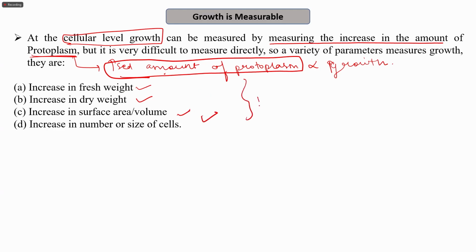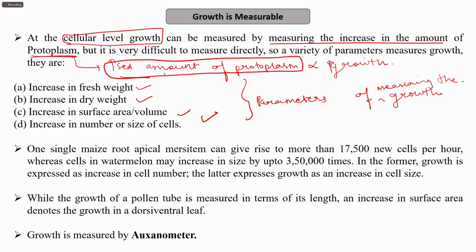So these are the different parameters of growth, because we cannot directly measure the amount of protoplasm. So it can be increase in fresh weight, increase in dry weight, increase in the surface area or volume, and increase in the number or size of cells. For example, one single maize root apical meristem can give rise to more than 17,500 new cells per hour, whereas cells in watermelon may increase in size up to 350,000 times.